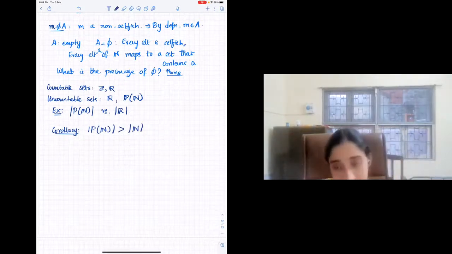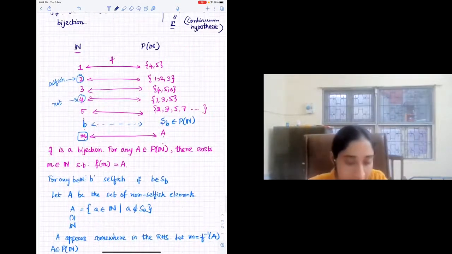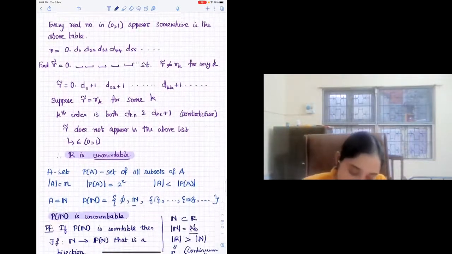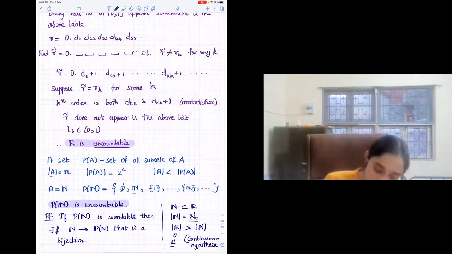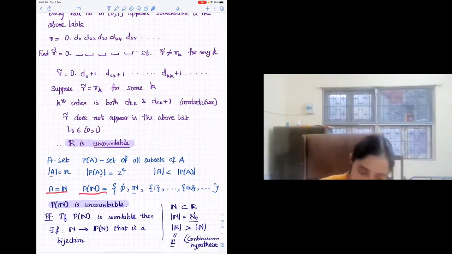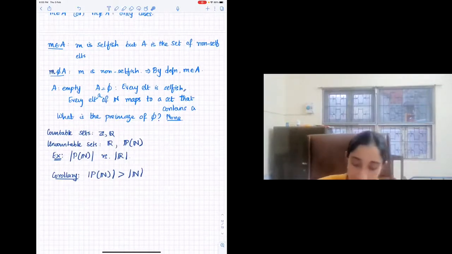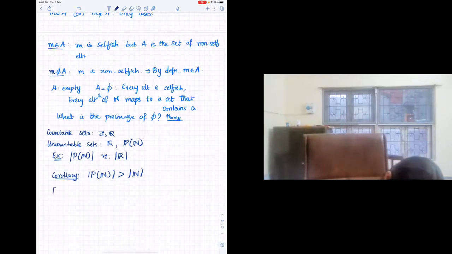So this is exactly what is the case for finite sets also. The same is true for natural numbers. If I first asked you this question in the beginning of the lecture, it might have been slightly unclear, because for finite sets, everything seems natural. You can just count: this is N and this is 2 to the power N. But for infinite sets, you could not say that, since both the sets are infinite. So how do you compare the cardinalities of N and the power set of N? Here is a proof that tells you that the power set of naturals has strictly larger cardinality than the set of naturals. So now one can also think about this.